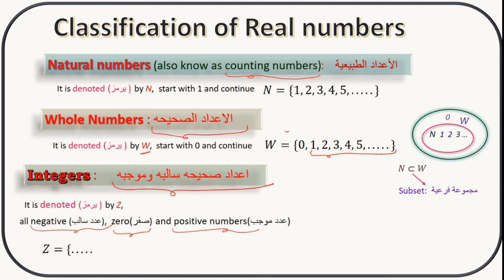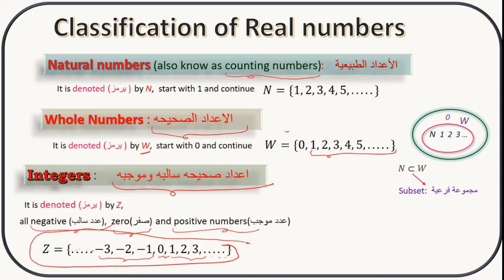The set of integers is written like this: the numbers before minus 3, dot, dot, dot, and then 0, 1, 2, 3, and dot, dot, dot for the numbers after 3. So the set of all the negative numbers, 0, and positive numbers is called integers.